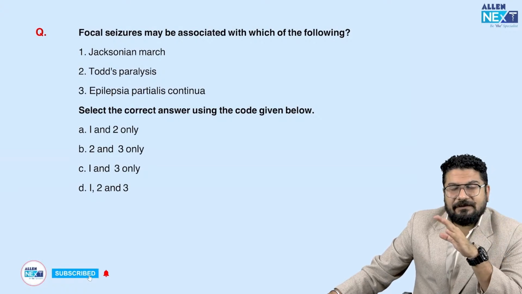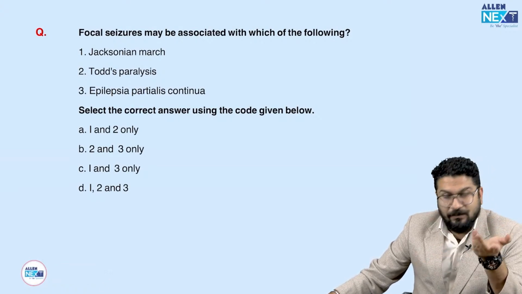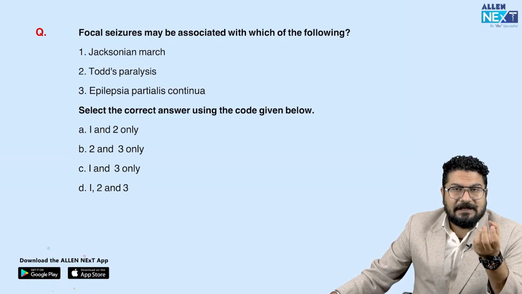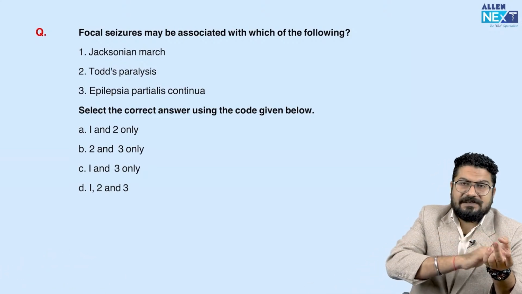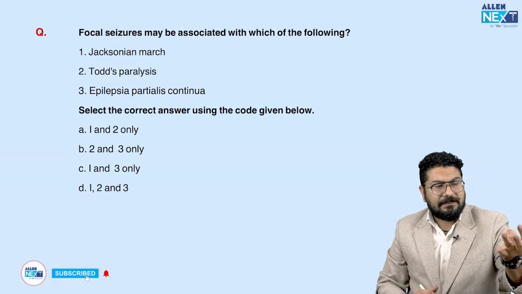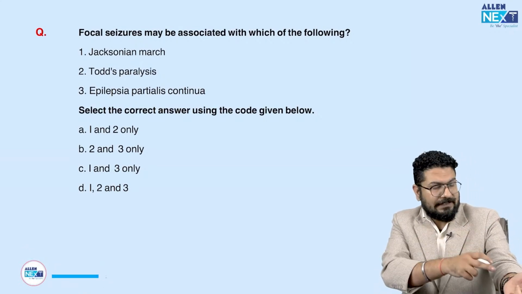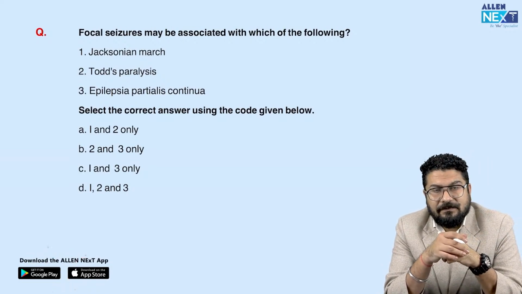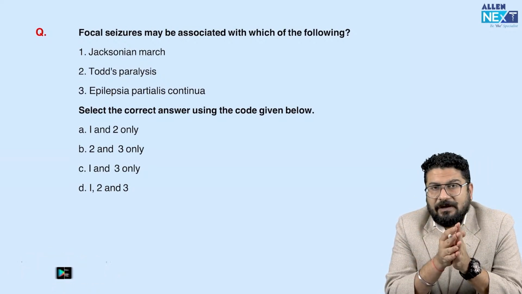Whenever you read Edson, you can divide seizures into focal and generalized. Focal seizures include Jacksonian march, the march seizure, which starts from the distal part and slowly marches upwards. Seizure starts from the fingertips and moves in an ascending order. Then we have Todd's paralysis, where the patient has a seizure followed by extreme weakness of the body. We call this Todd's paralysis.